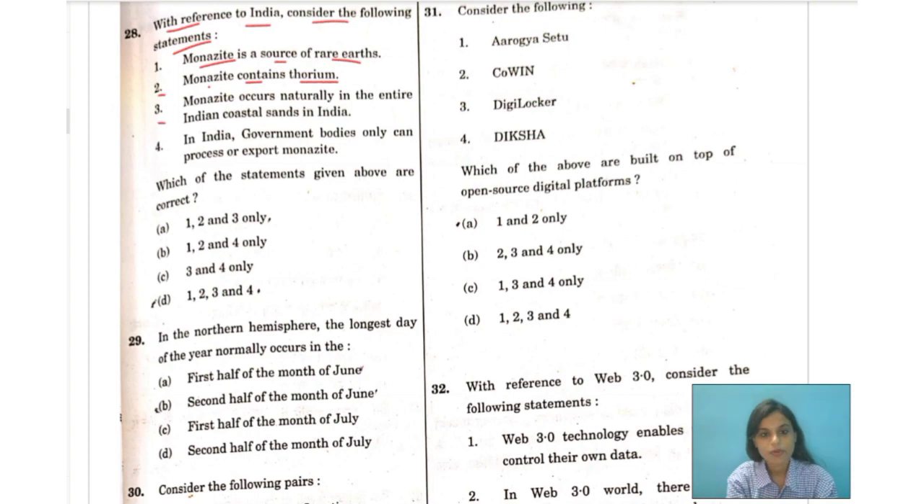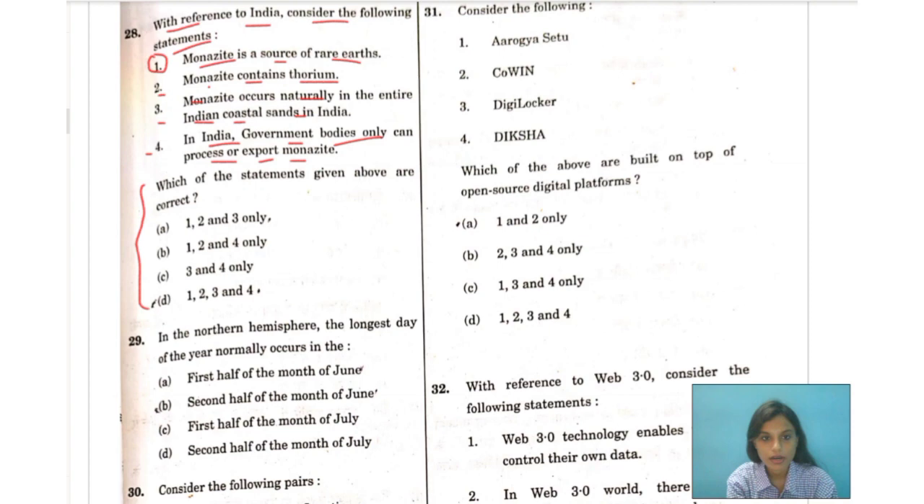Number 3 says monazite occurs naturally in the entire Indian coastal sands in India. And number 4 says in India, government bodies only can process or export monazite. Which of the statements given above are correct? Your correct option would be number 1. Yes, monazite is a source of rare earths.